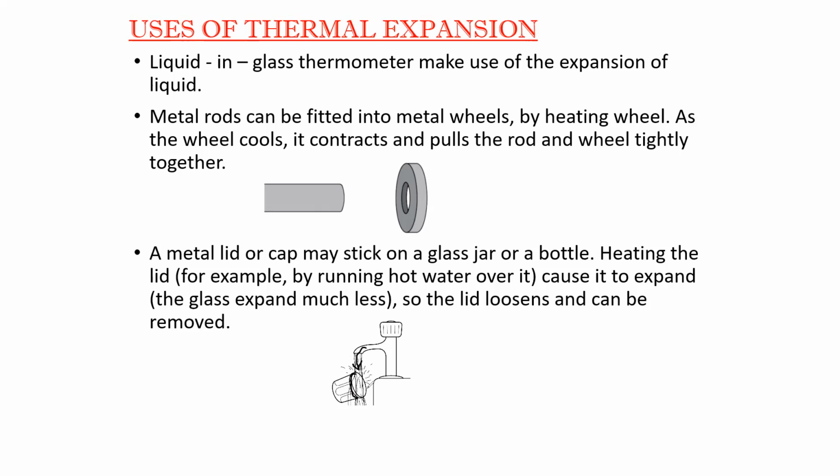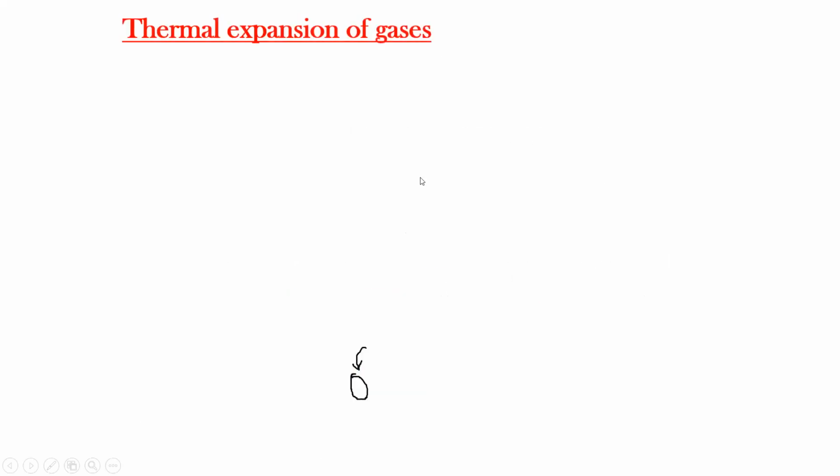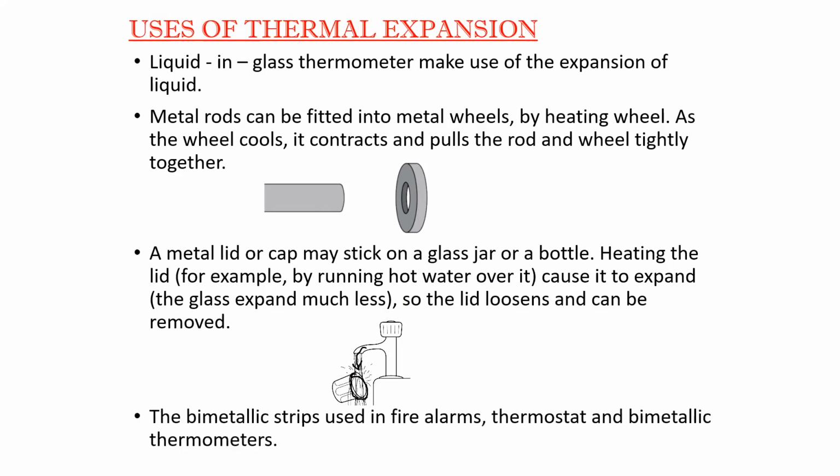The lid will expand, and as it expands, it will be easy to open the lid from the jar. So these are some uses of thermal expansion. And the bimetallic strip, we already discussed that it can be used in fire alarms, thermostats, or thermometers.